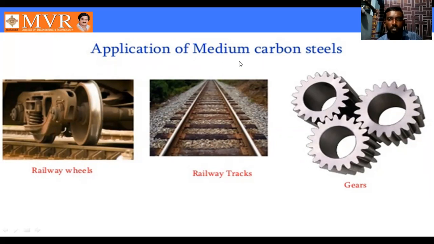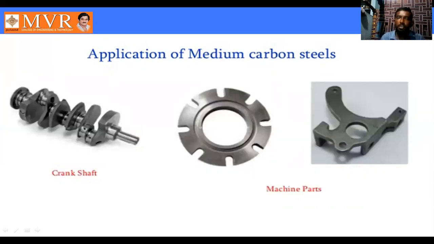By using medium carbon steel material, we can manufacture railway tracks and gears also. Next examples of medium carbon steel: crankshaft and machine parts. This is the crankshaft. Next, these are the machine parts. These crankshaft and machine parts are manufactured from medium carbon steel material.